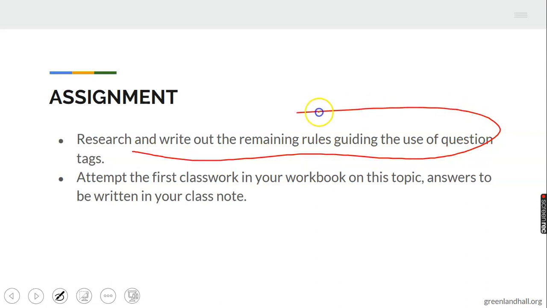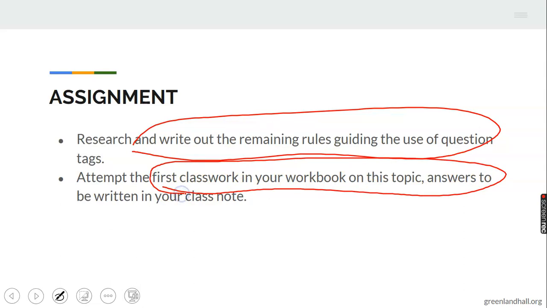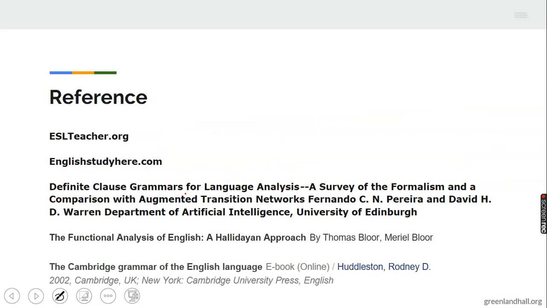For your assignments, you have to do this for me. We have many other rules that I didn't mention in class. Write out the remaining rules guiding the use of question tag. And this last one, in your workbook, attempt the first classwork on this topic. Therefore, reference material. All these materials will help you and equip you with more knowledge of the topic. So I want to appeal to you to please lay your hands on these materials, read them thoroughly, and you will be equipped with more knowledge of the topic.